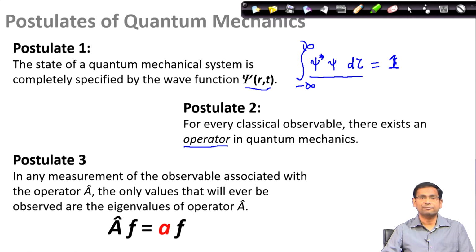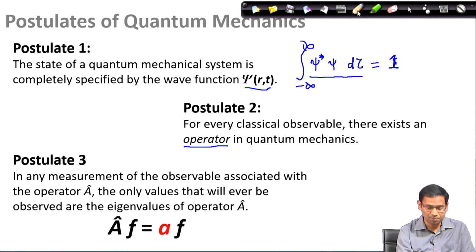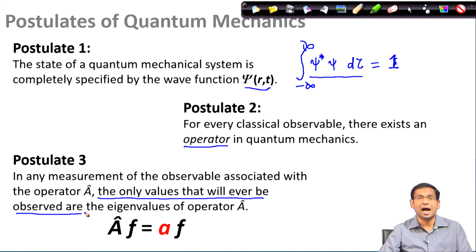Postulate 3 tells us that if you make any measurement of the observable associated with any operator, in this case we are calling this operator A, if you want to know some information regarding a classical observable that is defined by an operator A, then postulate 3 tells, which is very important, that the only values that will ever be observed are actually the eigenvalues of the operator A. So, therefore, eigenvalues and eigenfunctions are very important in quantum mechanics.